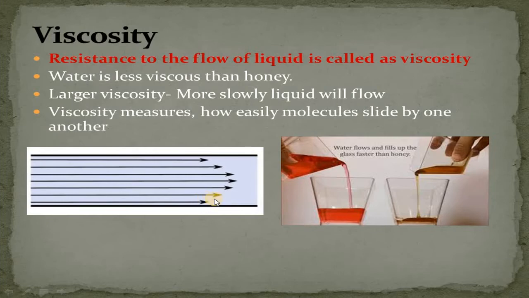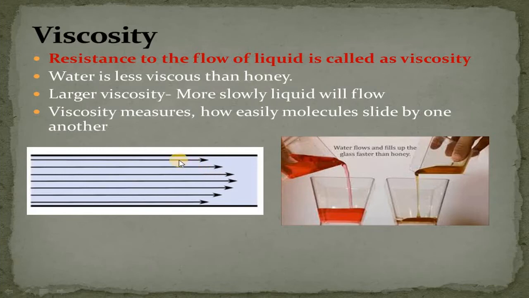Just have a look at this: the layers adjacent to the wall of this tube have less velocity as compared to the layers present at the center. Each of these different layers present in a tube exerts a force on one another and thus causes resistance to flow.